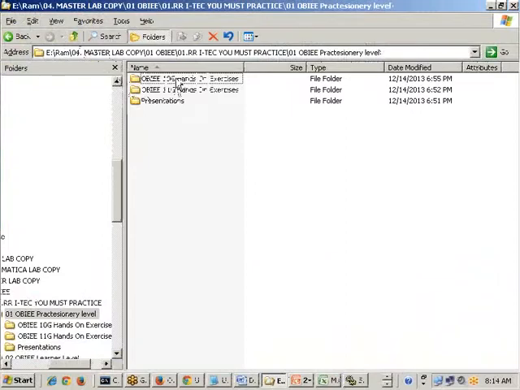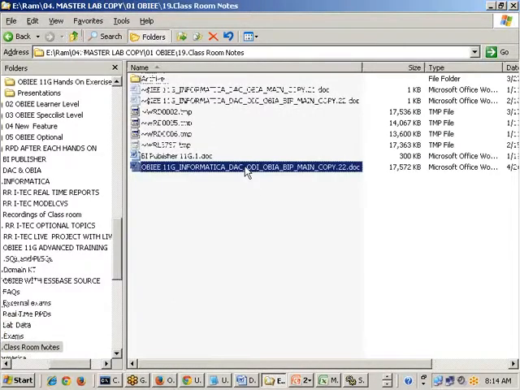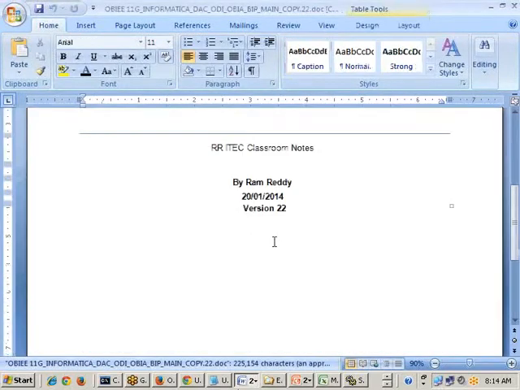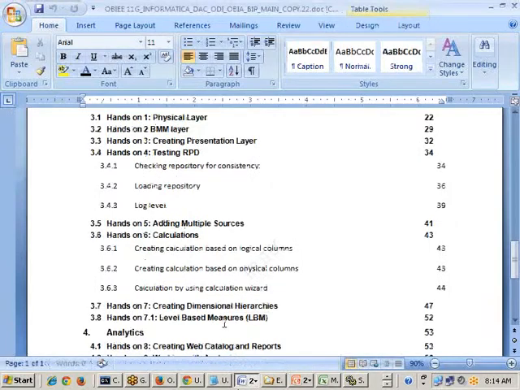Here we have OBIA 10G hands-ons and OBIA 11G hands-ons. For the OBIA 11G hands-ons, I am giving one big set of notes. This is the 22 version of the notes. If you open these notes, let us say you want to go for dimensional hierarchies.